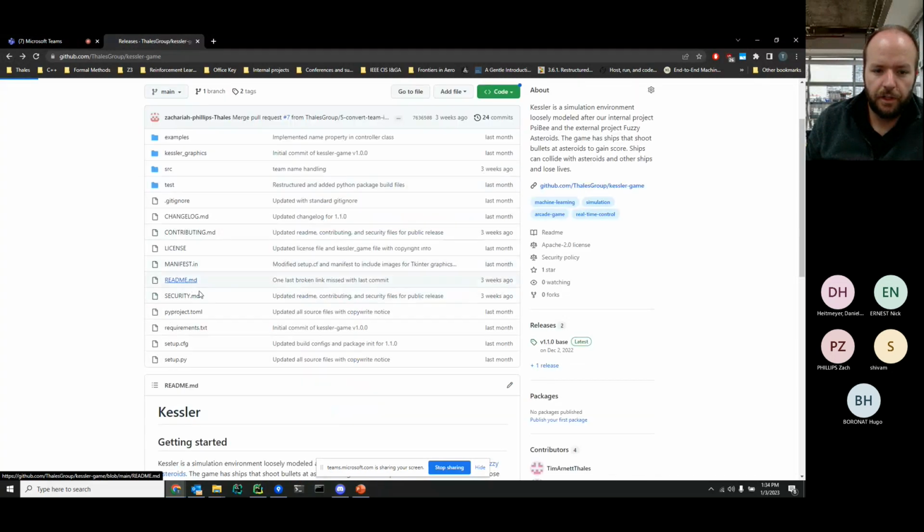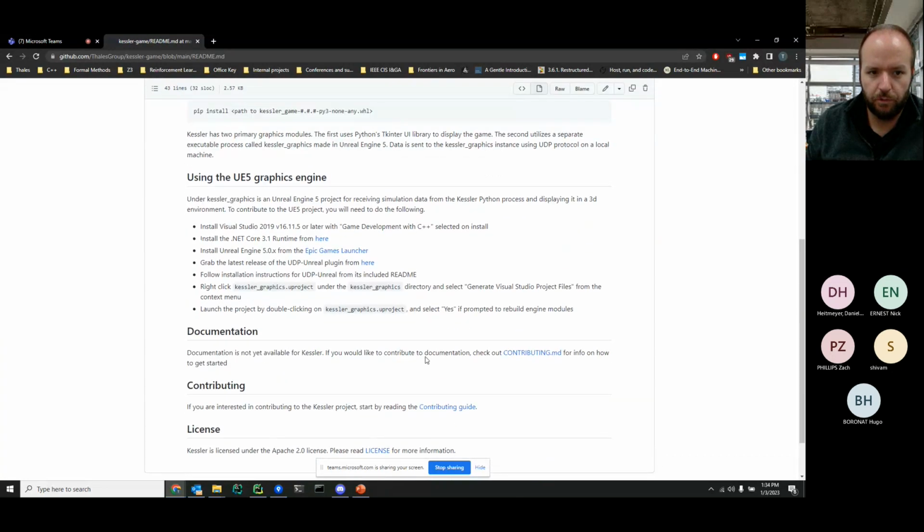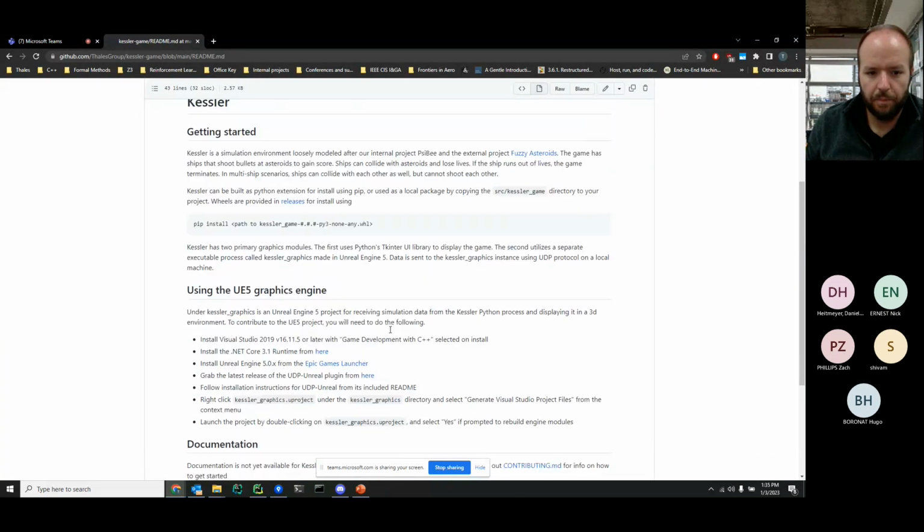As always, don't forget to read the README. This talks about how to do the installation and also how to install the UE5 graphics if you want to use those. This isn't critical. You can use the tkinter graphics, which are just fine for debugging and seeing performance of your AI.